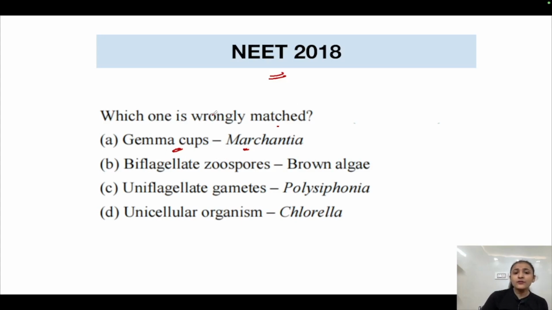We have to find out the wrongly matched one, so this is not our answer. Biflagellate zoospores are present in brown algae. Yes, this is correct. In brown algae, we studied that biflagellate zoospores are present, having two flagella.